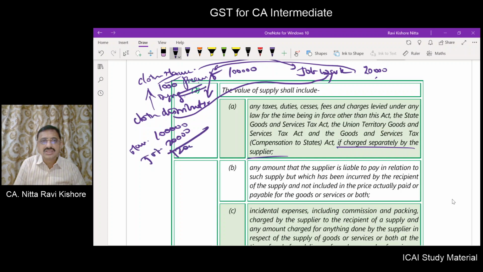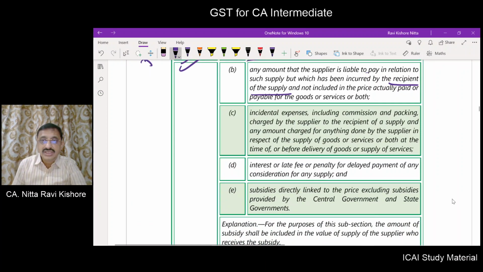So the total supply value will be 1,20,000. So any amount that the supplier is liable to pay, here 20,000 for dyeing work, is to be incurred and paid by the cloth manufacturer. But what happened? The recipient of supply has paid it. So this cloth distributor directly paid to the job worker and it is not included in the price. The price is only 1 lakh. Now the value of supply by the cloth manufacturer to the cloth distributor will be 1 lakh plus 20,000, that will be 1,20,000.